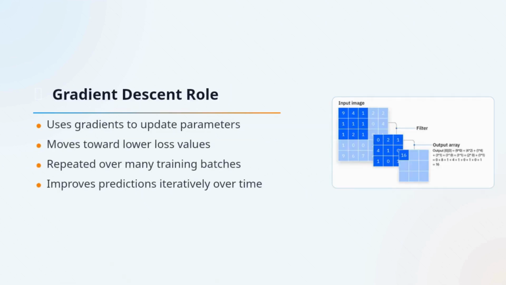Once gradients are calculated, gradient descent uses them to update the parameters. In simple terms, it nudges weights and biases in the direction that lowers the loss. This process repeats again and again across batches of training data, gradually improving the model's predictions. So that completes the core training story: forward pass, loss, backpropagation, and gradient descent.